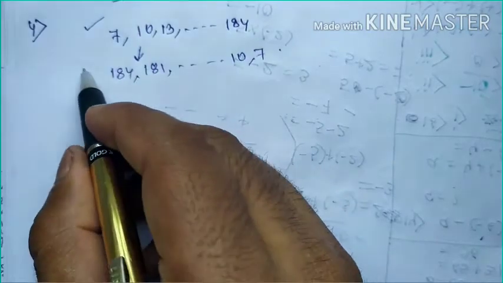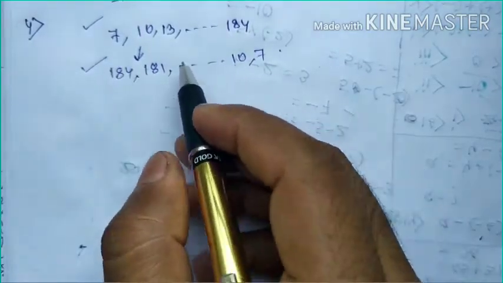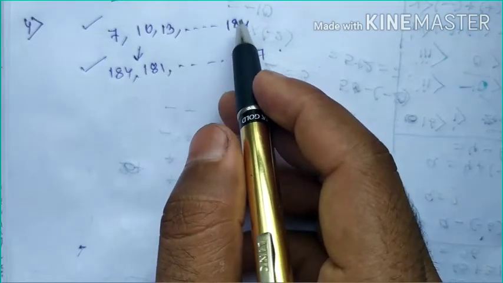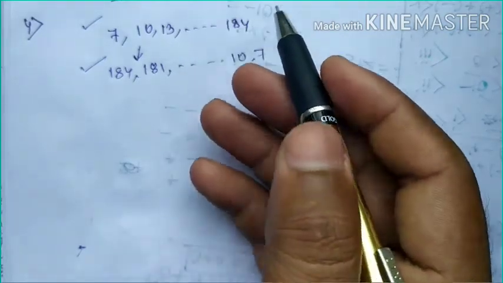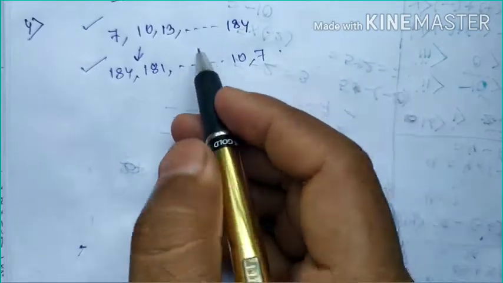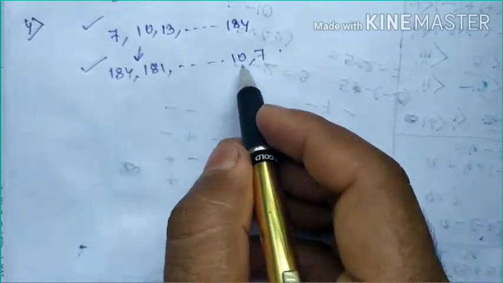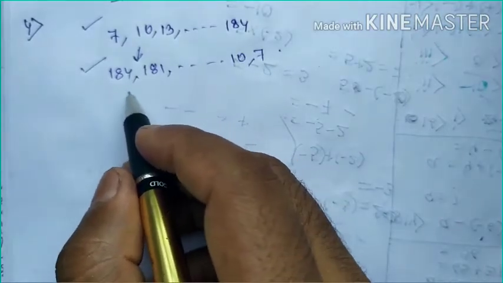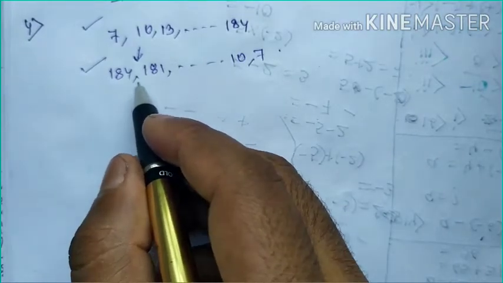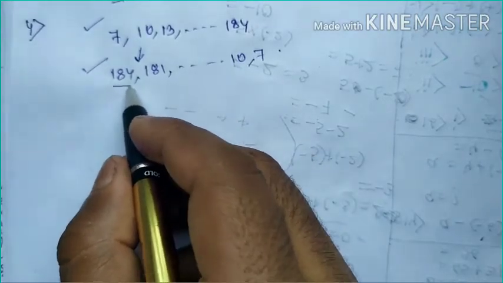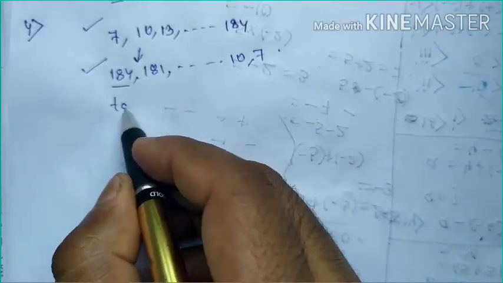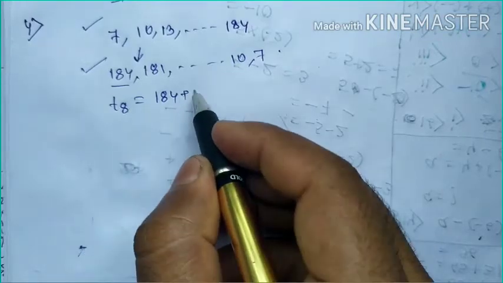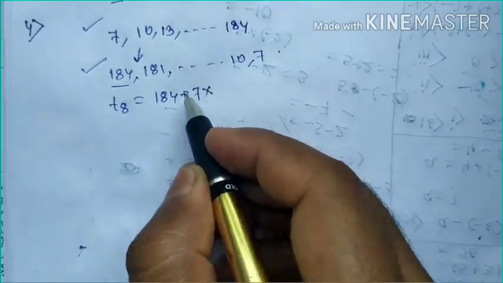Why can we write this type? Because the question is to find the 8th term of the AP from the end. So if we calculate from the end to the beginning, then we can write this series. Here the last term is 184, but now it is the first term. So T8 equals to a plus n minus 1 into d, n minus 1 equals to 8 minus 1 equals 7, into d.